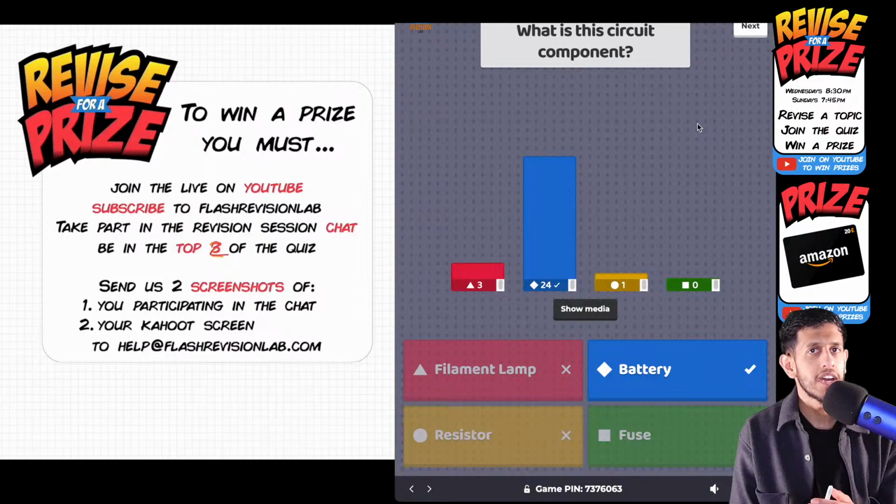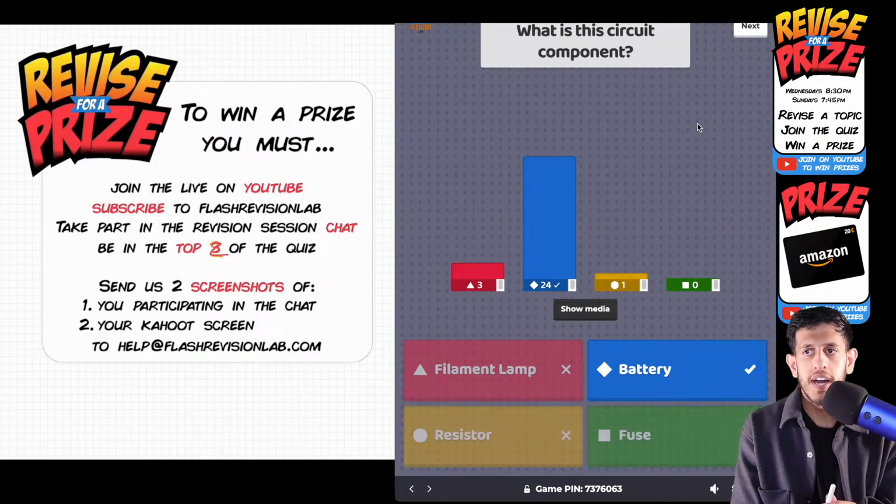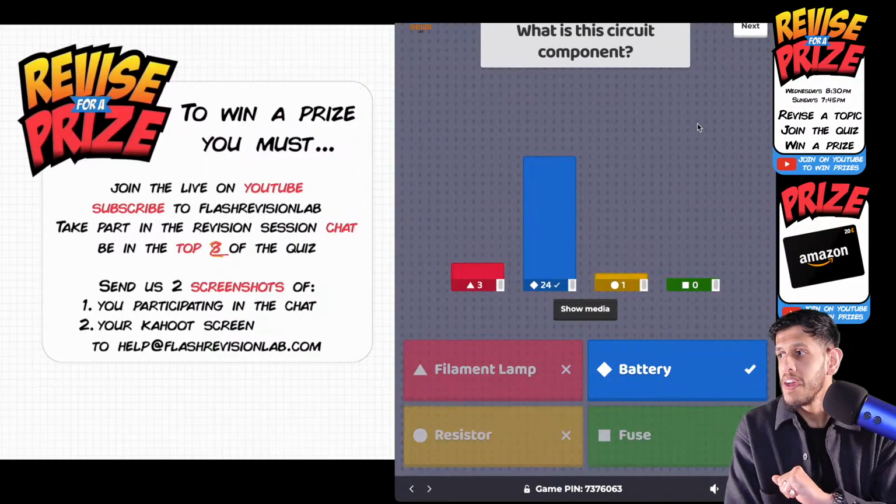A fuse, a rectangle with a line in it. Okay. And the battery is the 2 vertical lines, and it's more than one of those. Remember, one pair of that is a cell. Multiple cells make up a battery. Okay. That's what you did.